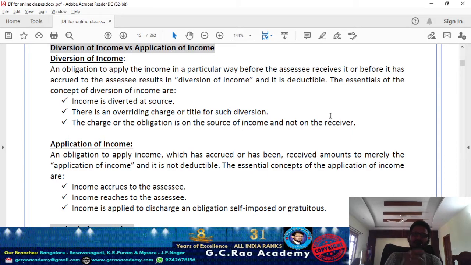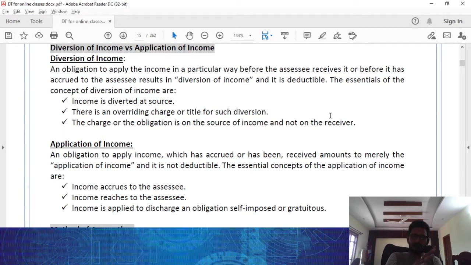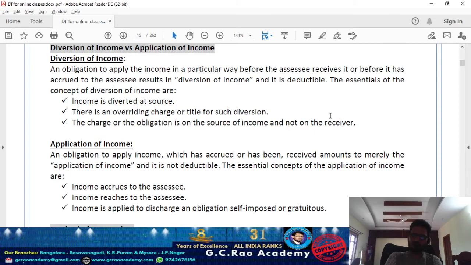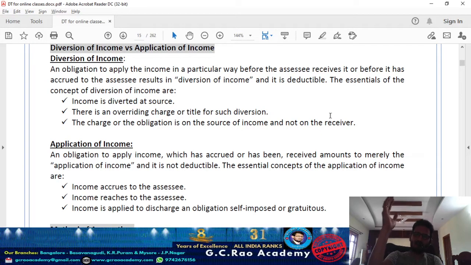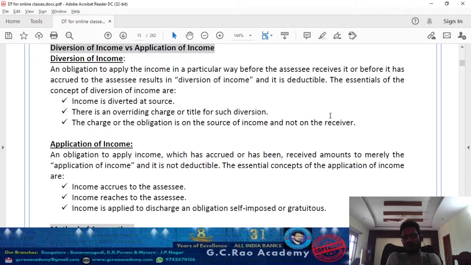Simple. Before you get a right to receive the income, the income is getting applied from the source where it is getting earned, for discharging a superior or overriding title than what you had. Before the income accrues to you or reaches your hand, that application we call a diversion of income, because the income is getting diverted from the source.